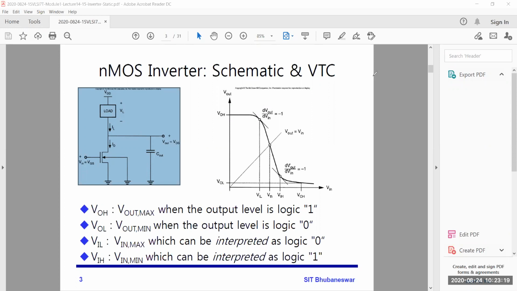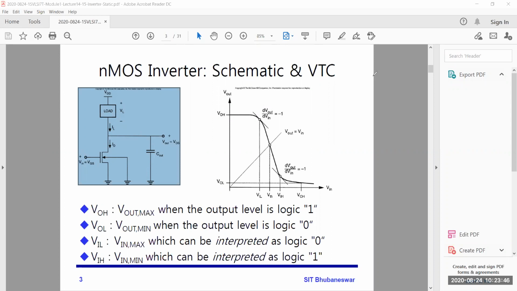We'll say that VIL is the maximum range, so that up to VIL, whatever voltage we give, the output will be 1. Why? Because this is VIL, input low. If you give any low voltage at the input, then at the output you will get high voltage, or not?